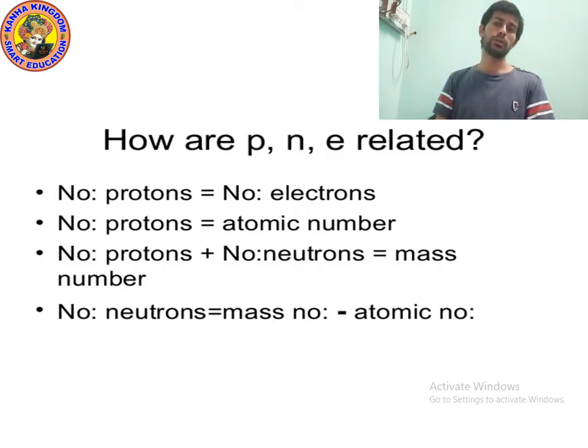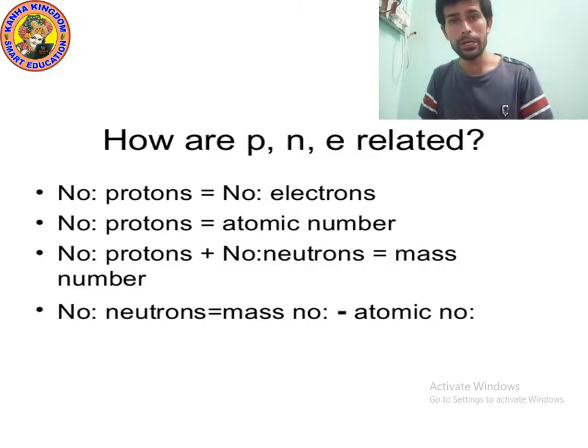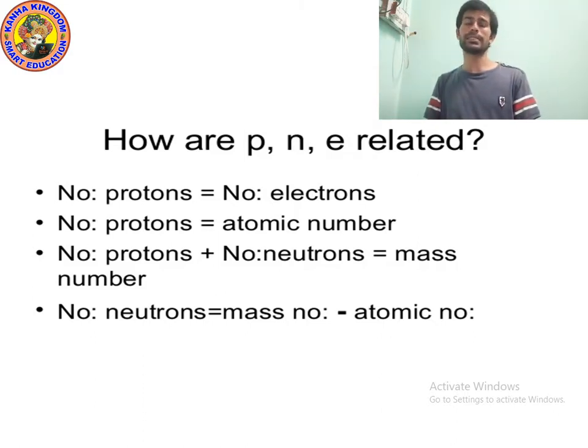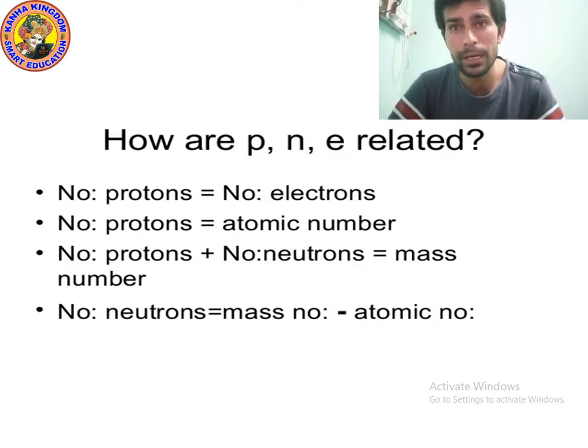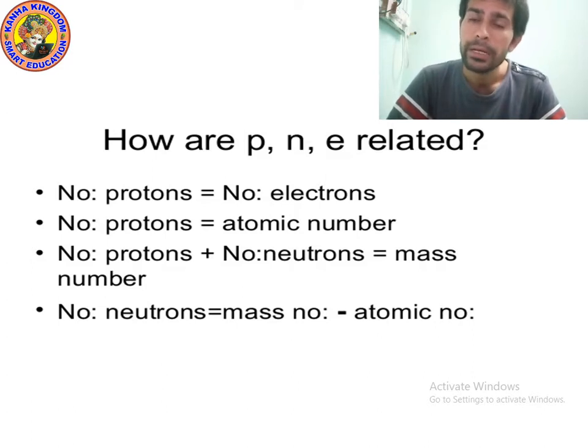So what does proton tell us? Proton tells us about atoms, how many atoms are present. So what is the meaning of atomic number? Atomic number means number of atoms. So the number of protons is equal to the atomic number.